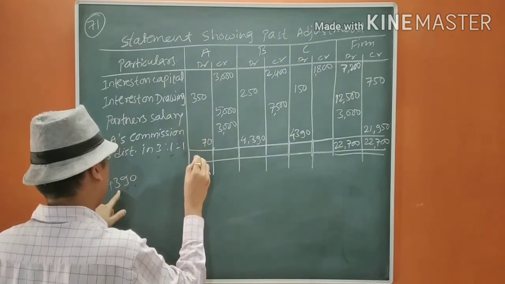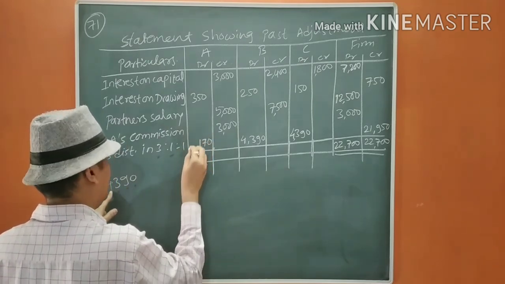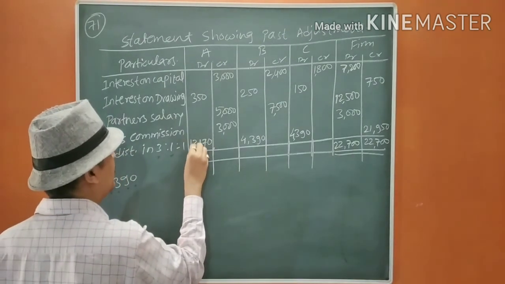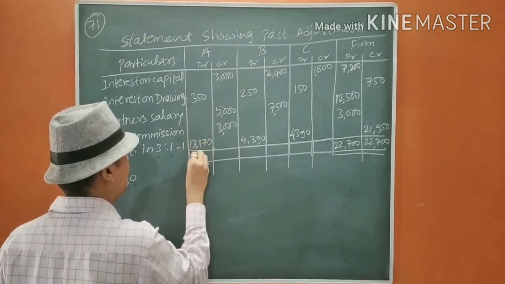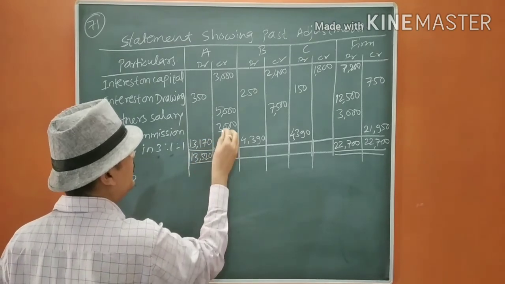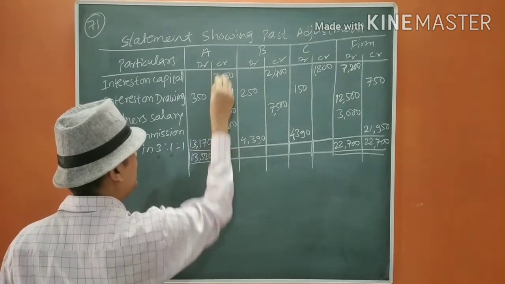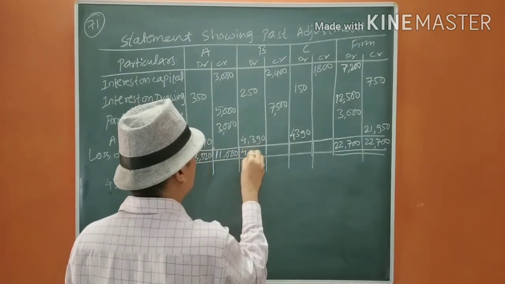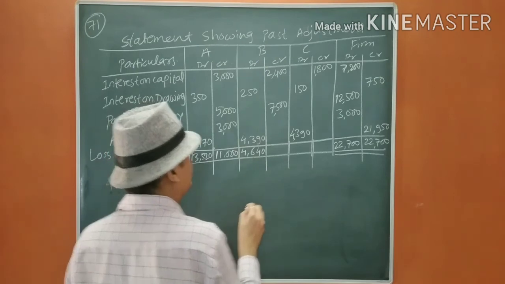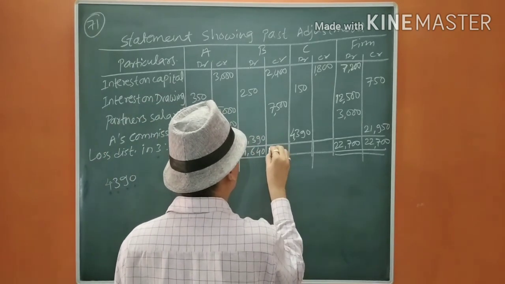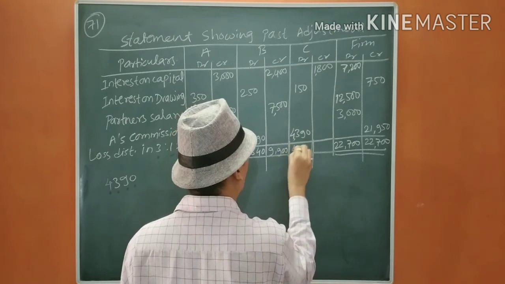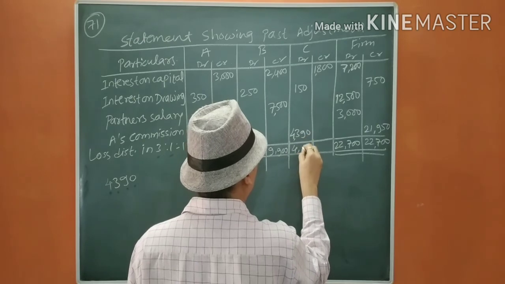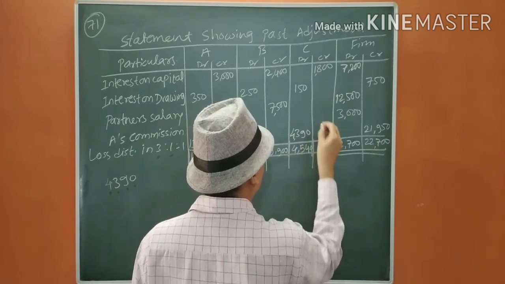Then it will be 13,520. 13,520. This is 4,640. This is 9,900. This is 4,000. This is 540. This is 1,800.